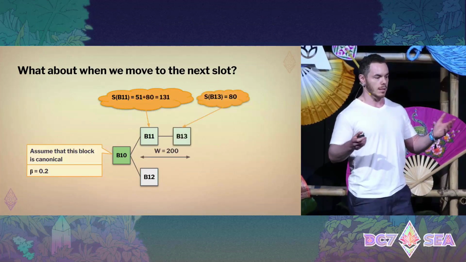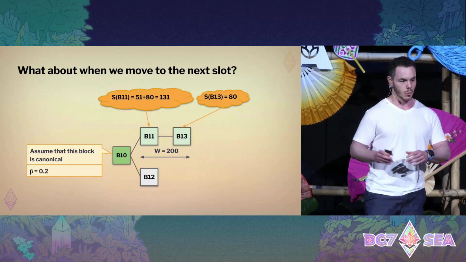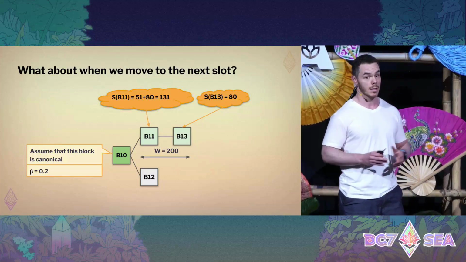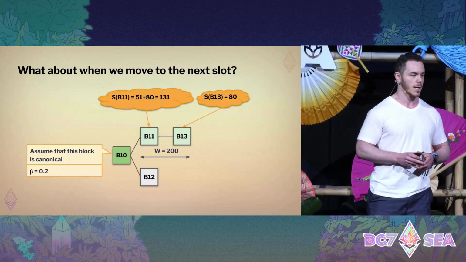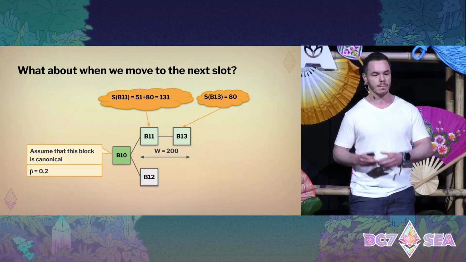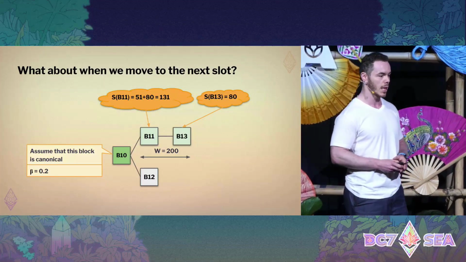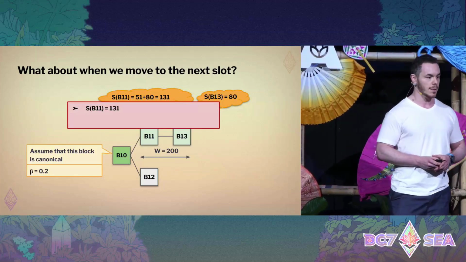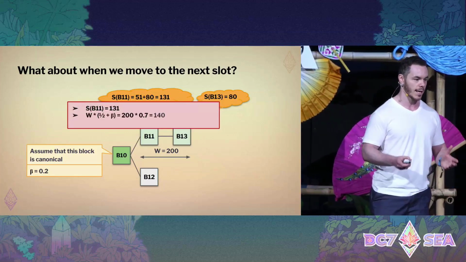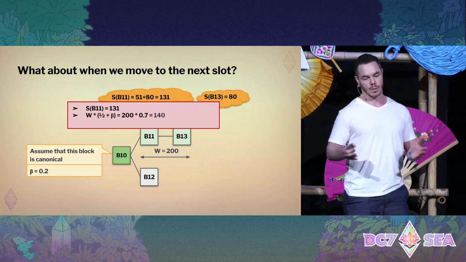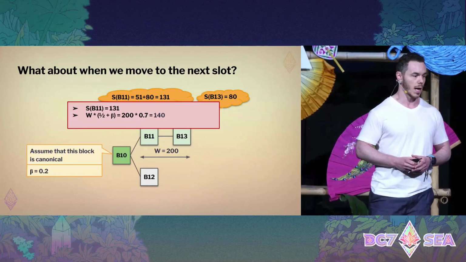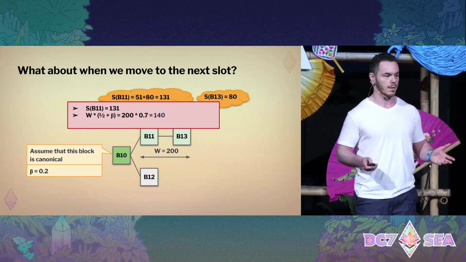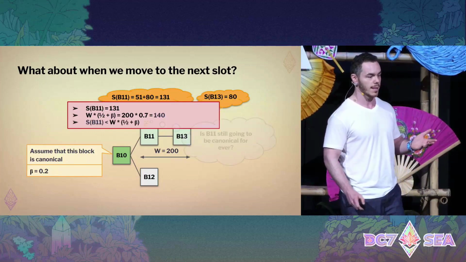When we go to the next slot, the committee weight goes to 200. Every honest one votes for B13. These votes, 80, go also to B11. Now we have B11 with a weight of 131, but what we need is higher. We need 200 multiplied by beta plus half. We need 140. So we're not quite there, and what does this mean?